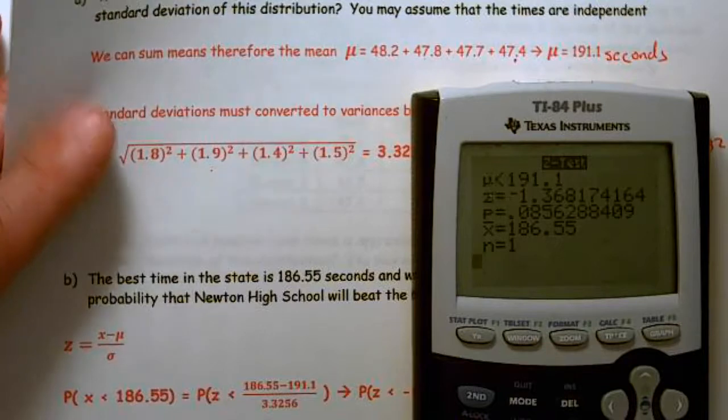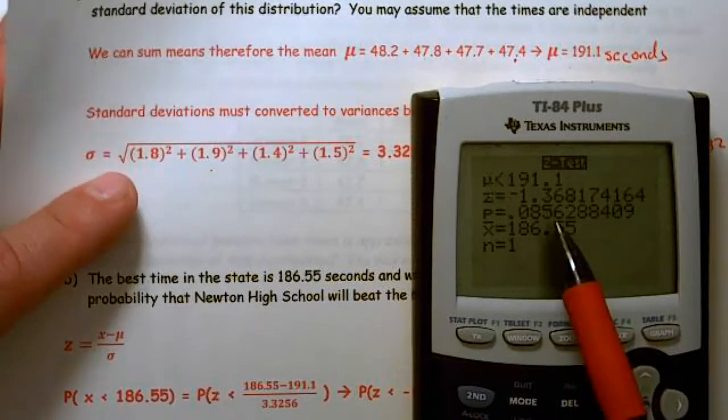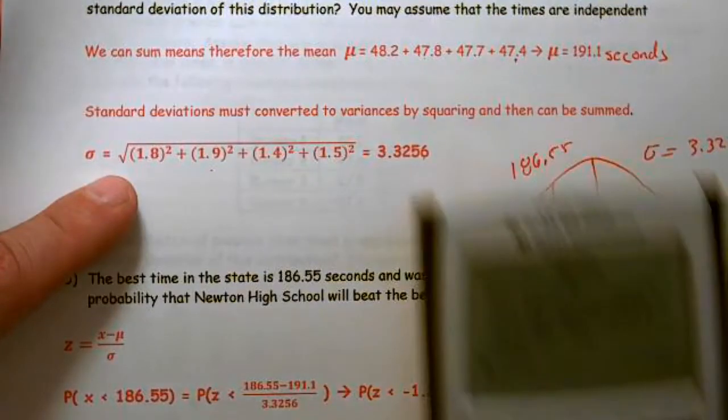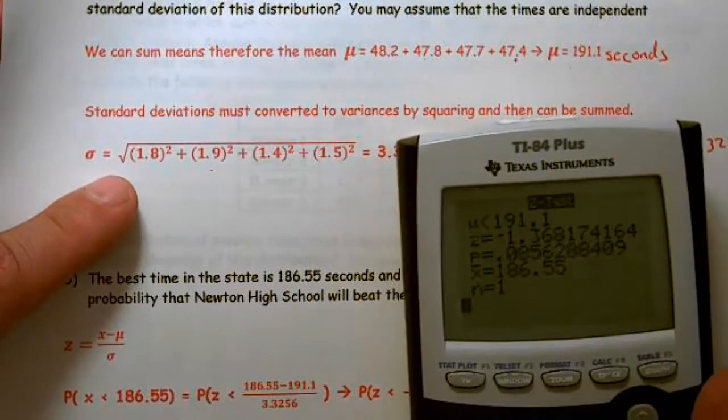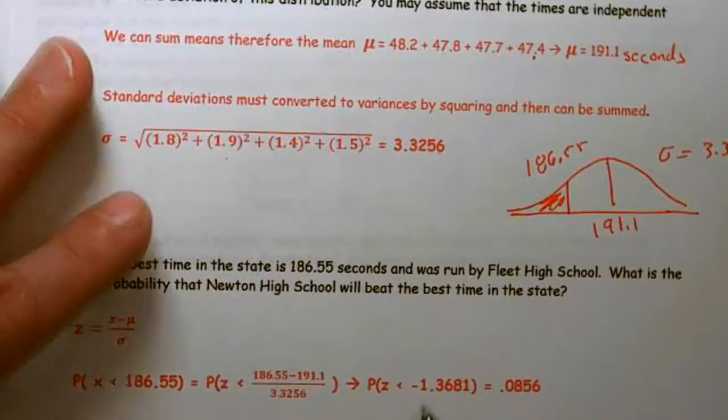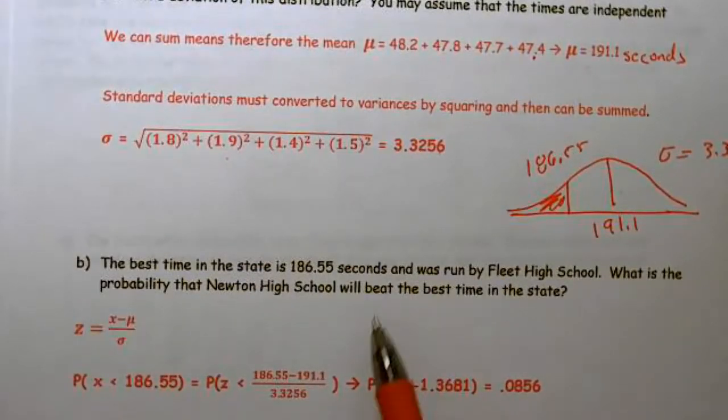And we press calculate, and we get a z-score of negative 1.368 and a probability of about 8.5%. So there's about an 8.5% chance that Newton High School will beat the best time in the state. All right, thank you.